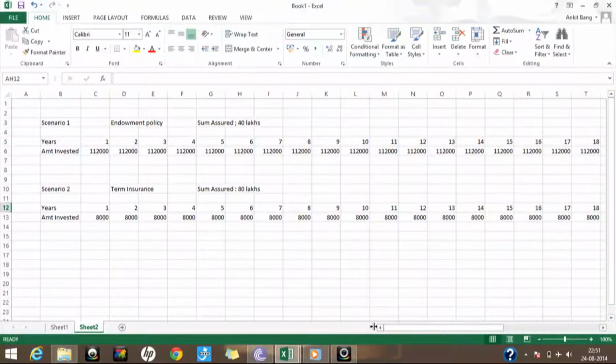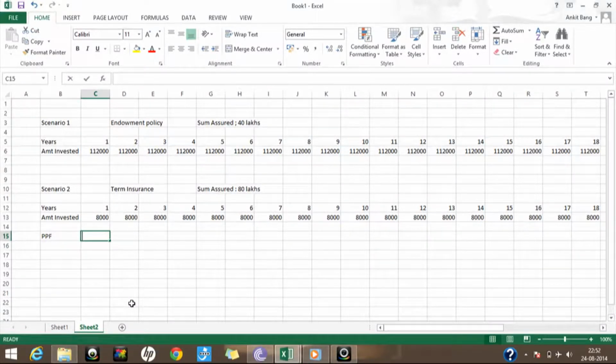So what we'll be doing here is, along with the term insurance, we'll put our money in a PPF account. For a better comparison, suppose I have a total amount of 1,12,000 in my hands. I'll compare what return I'll get if I put that 1,12,000 completely into endowment policies, and similarly, if I distribute that 1,12,000 between the term insurance and PPF.